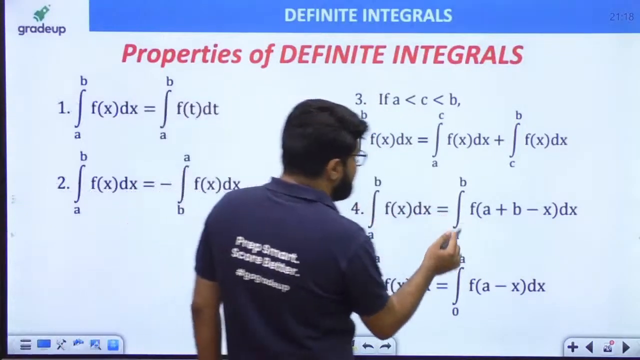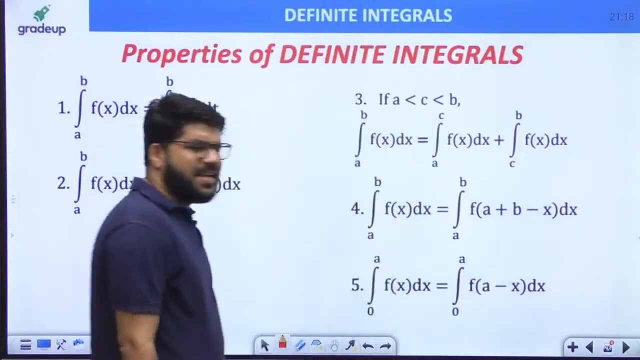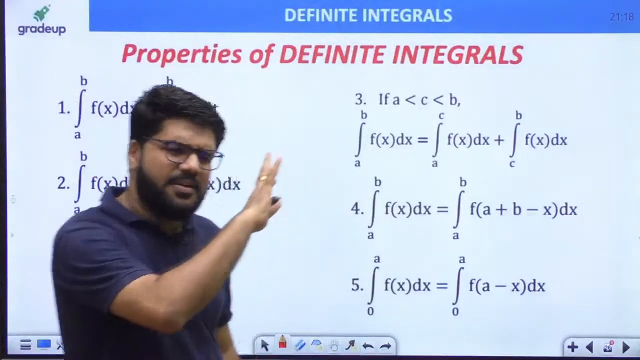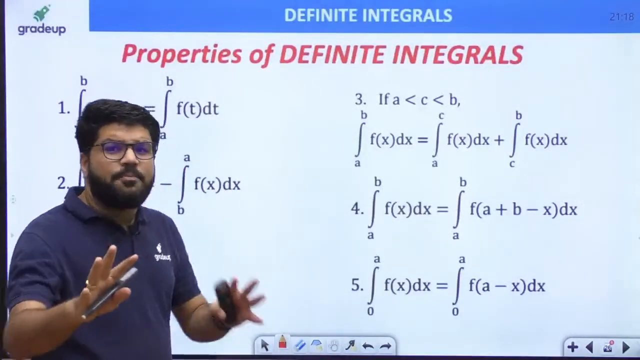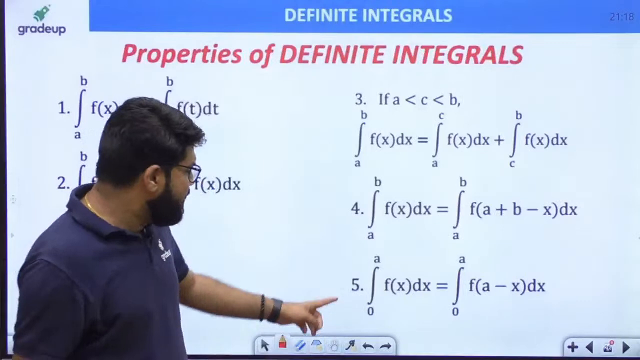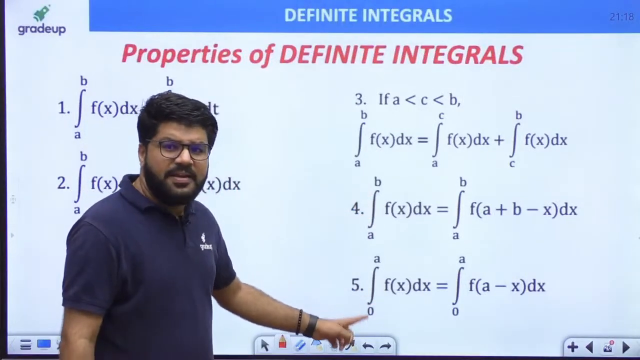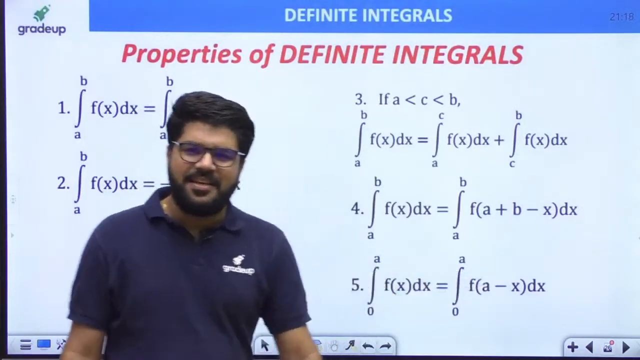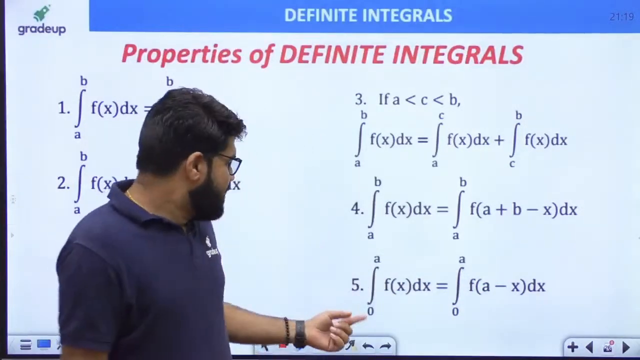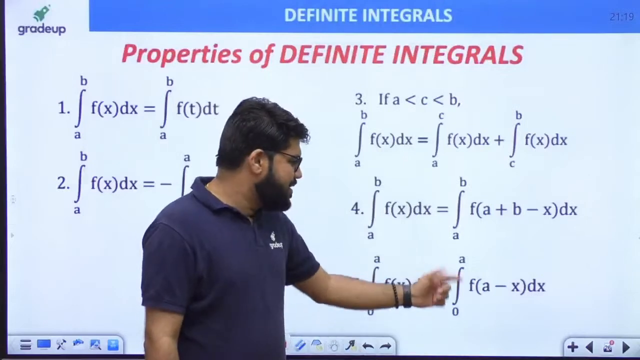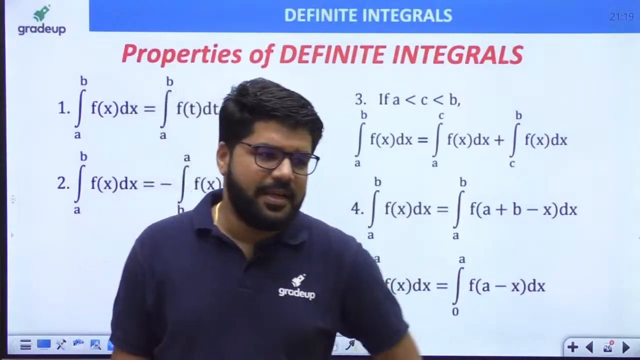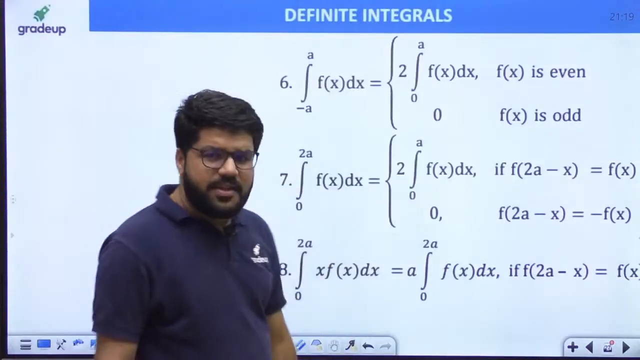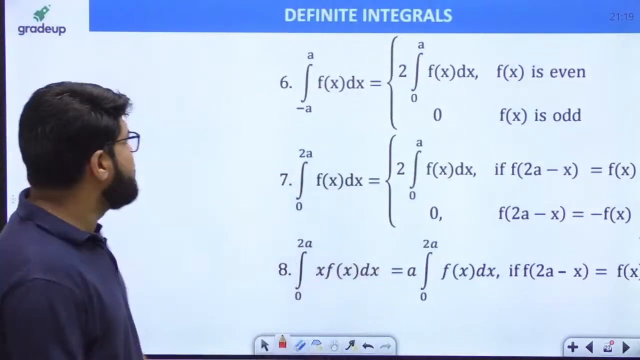Integral a to b f(x) dx is integral a to b f(a plus b minus x) dx. ठीक है, at your level you don't require the derivations and proof of this, that is required in +2. आपको question, आपको application oriented चलना है. And a special case of this: integral 0 to a f(x) dx is integral 0 to a f(a minus x) dx, right? Now let's write down these three properties and then let's take some questions as well.